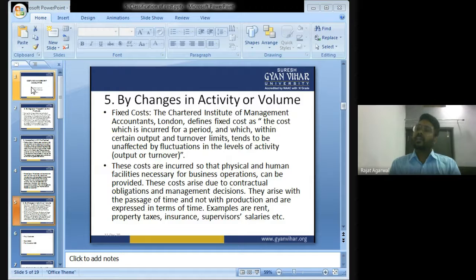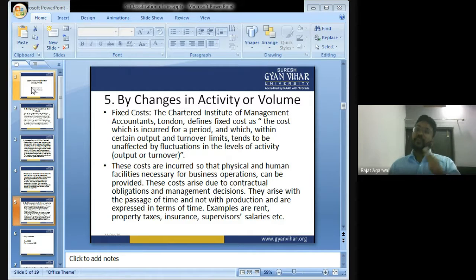Now, classification of cost by changes in activity or volume. There are 4 types of cost.